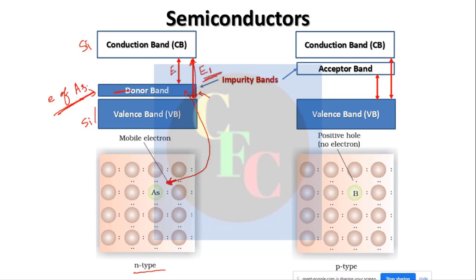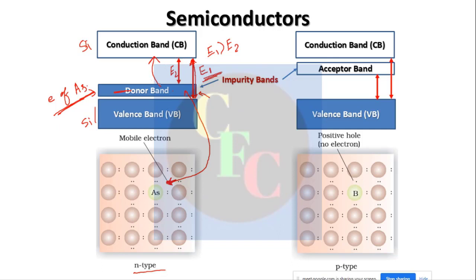Suppose this is E2, where E1 is greater than E2, because now the electron can jump from here. See, conduction of electricity depends on movement of electrons. It does not care where the electron is coming from. If it comes from the valence band, fine. If it comes from the donor band, then also there will be conduction of electricity.